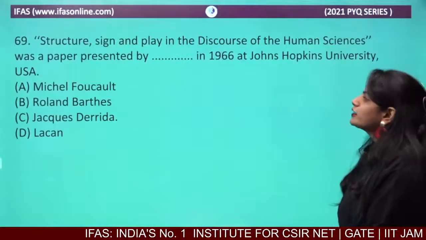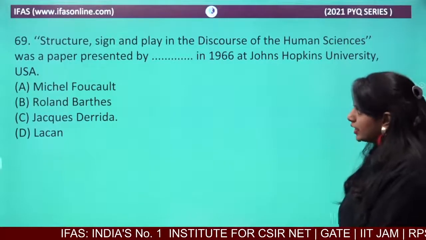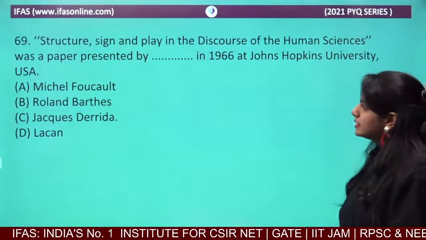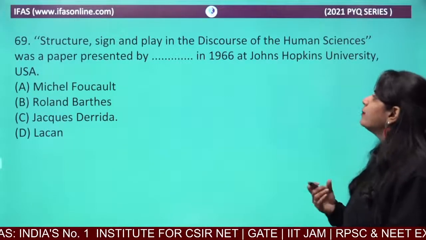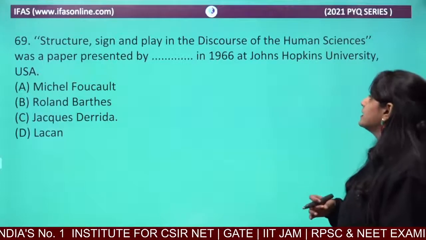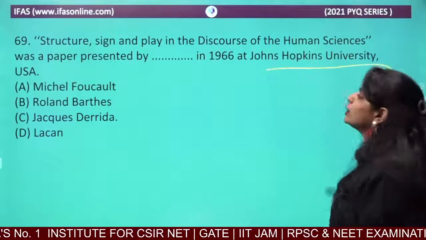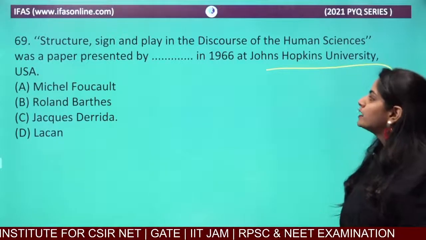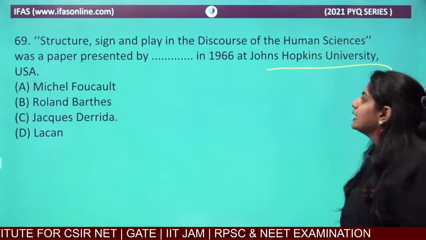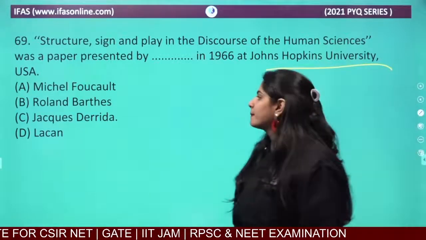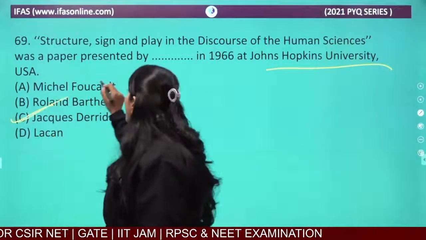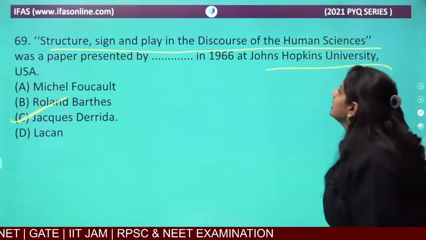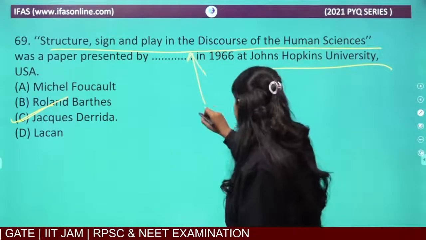Now let's look at the next question. Structure, Sign and Play in the Discourse of the Human Sciences was a paper presented by Derrida in 1966 at Johns Hopkins University, USA. Who worked on this paper? Jacques Derrida. And what is written in Structure, Sign and Play in the Discourse of the Human Sciences?